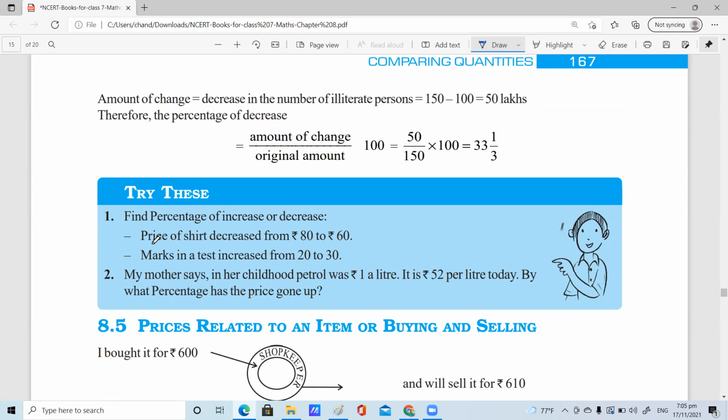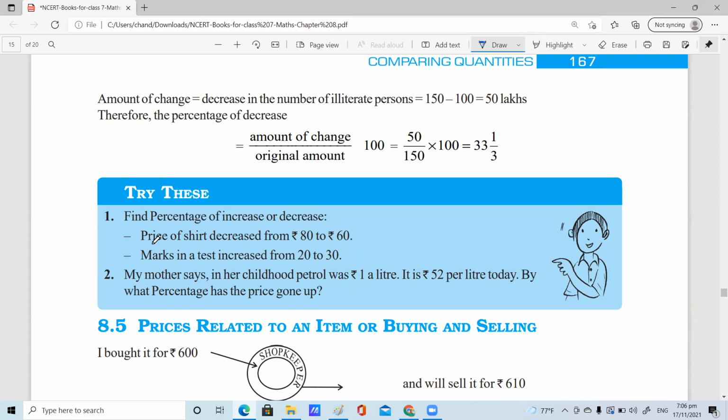Marks in test increased from 20 to 30. 10 marks are increased out of 20. 10 by 20 into 100, that's 1 by 2 into 100, which is 50%. Increase or decrease percent will always be calculated on the initial quantity.